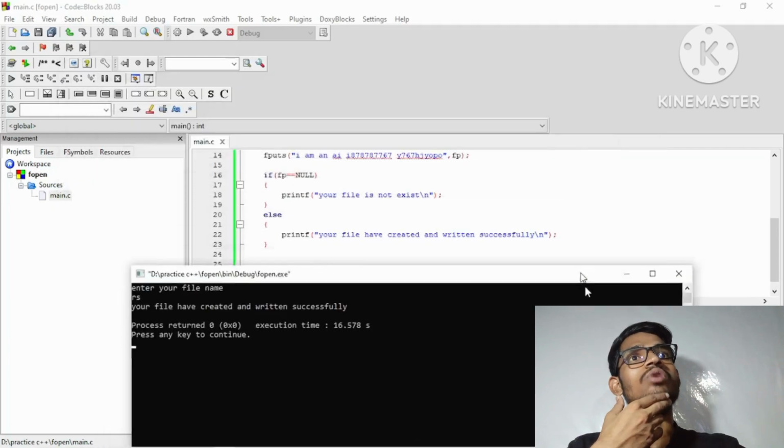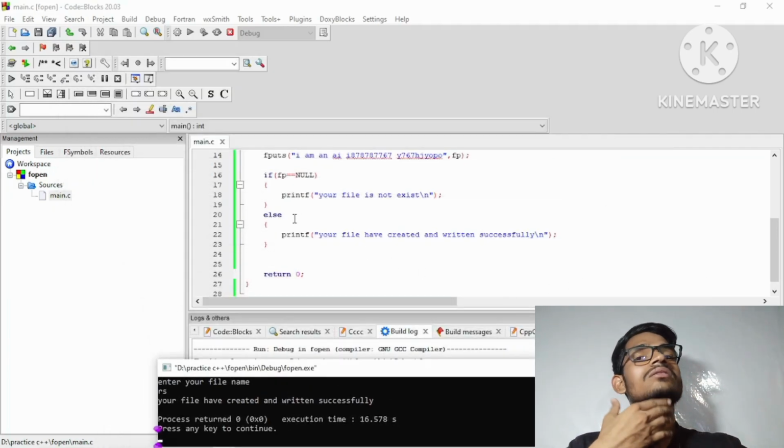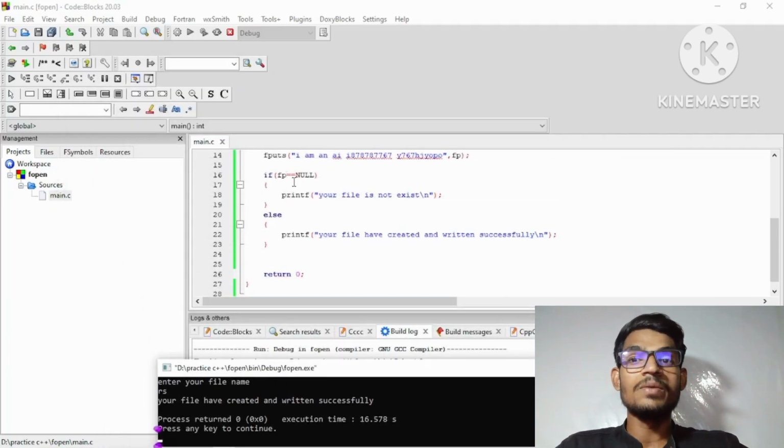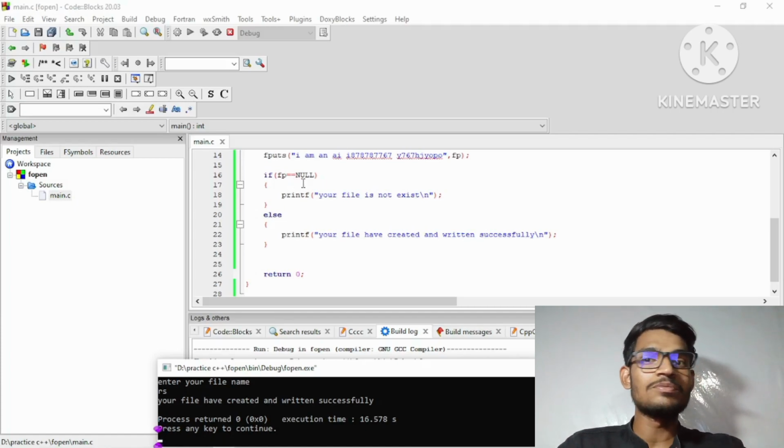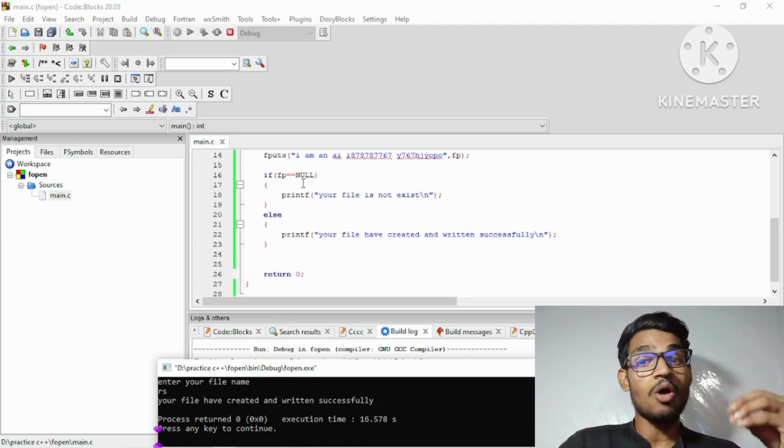Okay, so what does that mean, bro? We have given the condition that if fp equal to null, that means our pointer is not allocated, our pointer does not contain any address. At that time we must get one message, then we will understand what the problem in our program is.